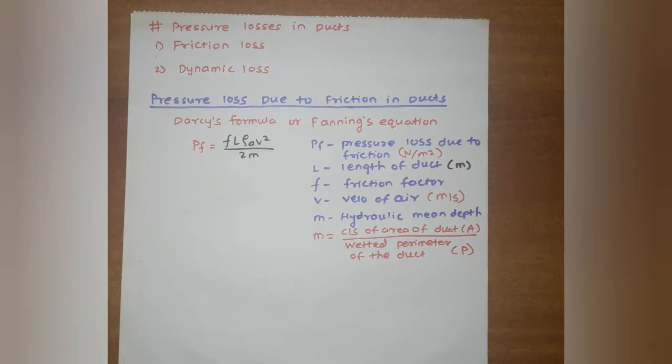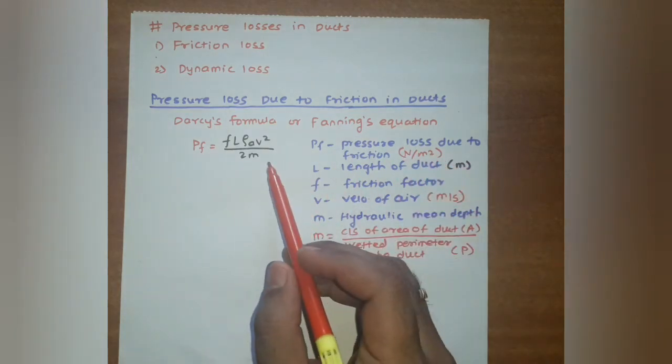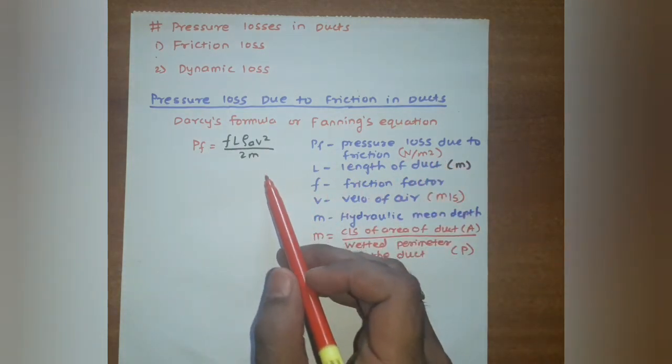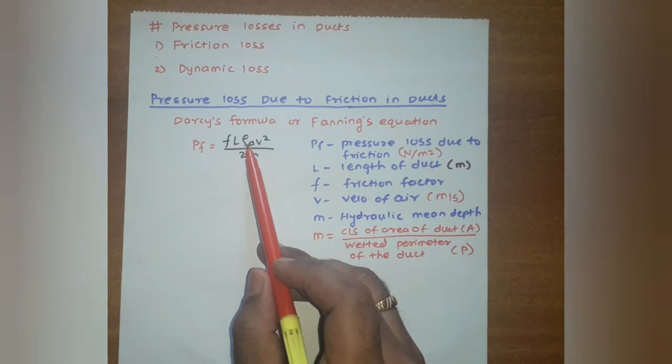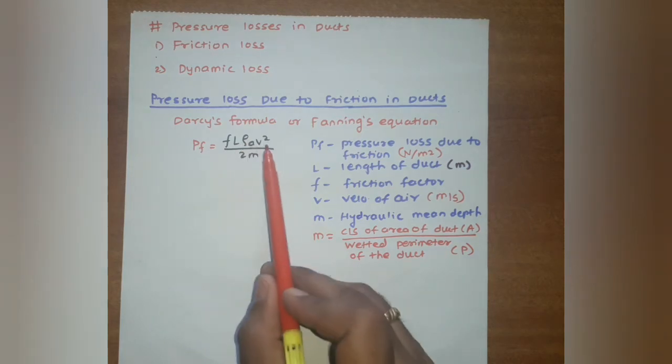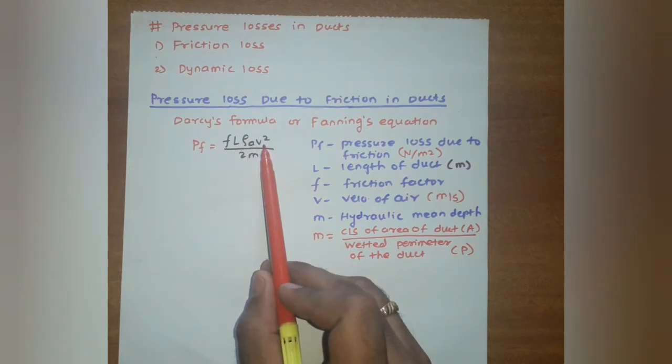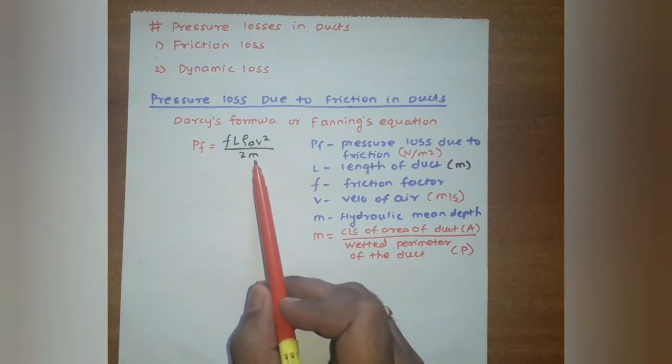And the Fanning equation is here. PF is the pressure loss due to friction. This value is in Newton per meter square. In this equation, F is the friction factor, L is the length of the duct, rho A is the density of air, V is the velocity of air flowing through the duct, and M is the hydraulic mean depth.